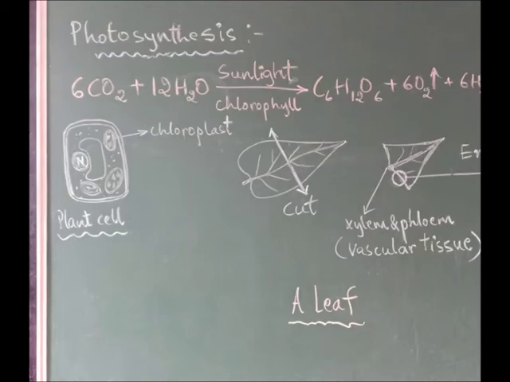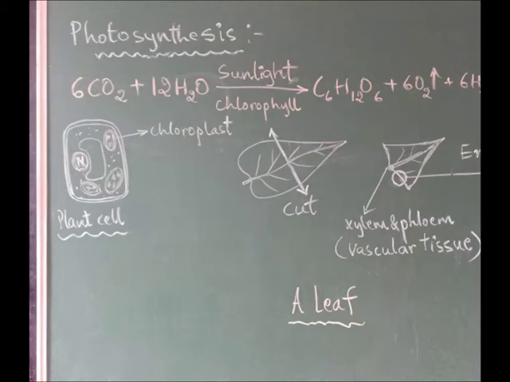Now this process in elaboration, look at the diagram there. See the plant cell, the major organelle chloroplast is only shown inside. Major part of this is the leaves, site of photosynthesis. When a leaf is cut, what you are seeing there in the next diagram is in the main vein of the leaf, we are seeing the vascular bundles where xylem and phloem are present.